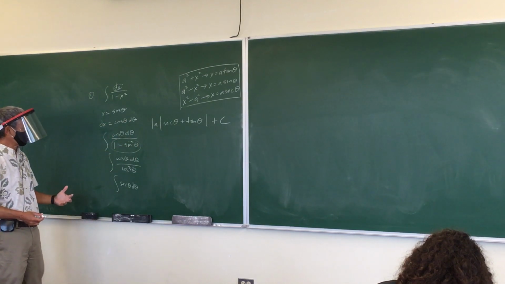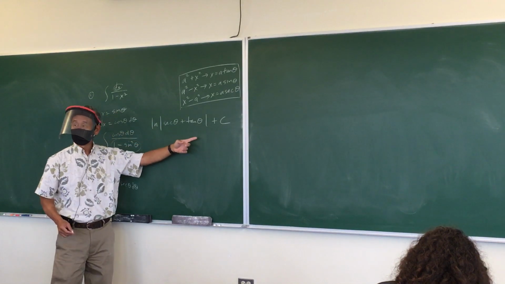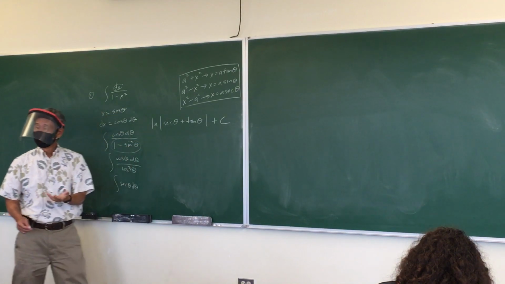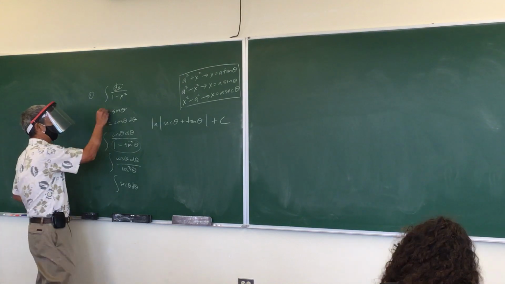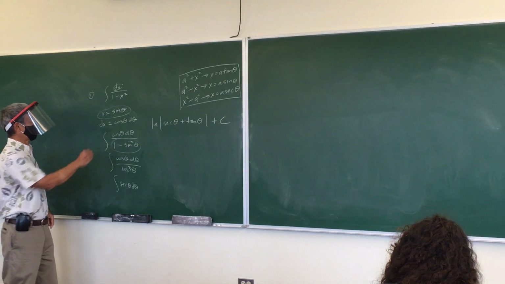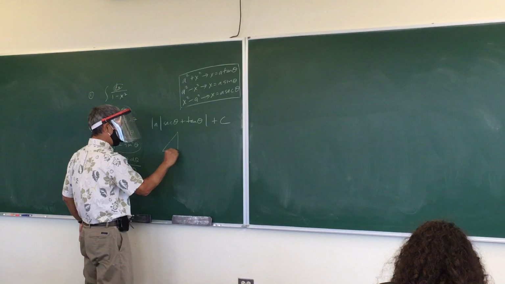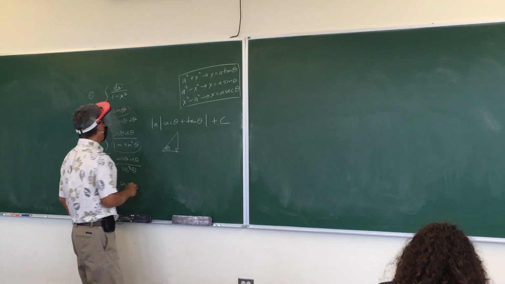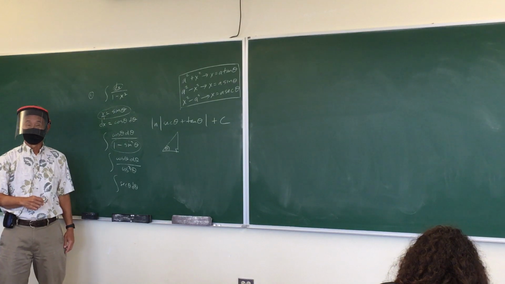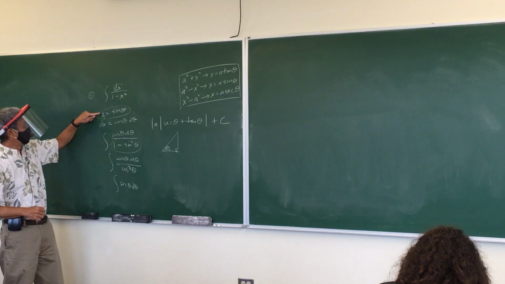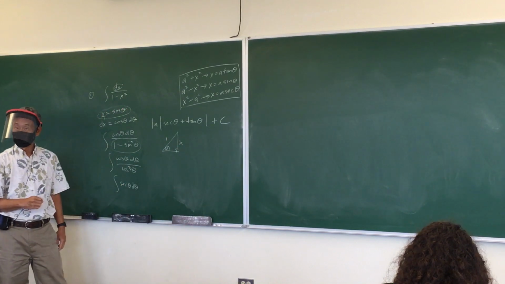So, how do I do that, Mr. Park? Because it says sine theta is x, but I don't even see sine theta here. So what do you do? Nothing. No, you do something, you draw the triangle. So doesn't that mean sine theta is like x over 1? You can draw a triangle for that, see? So you draw a right triangle, here's theta. What is sine? SOHCAHTOA. Opposite over hypotenuse. So sine theta is opposite over hypotenuse, x over 1.